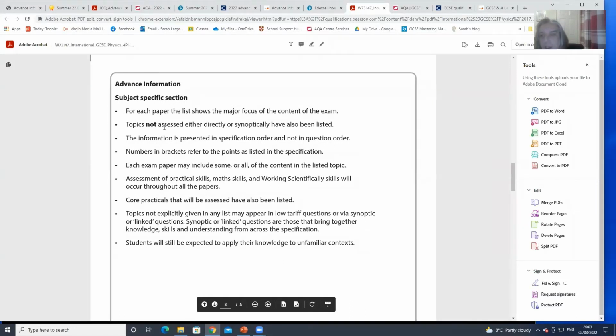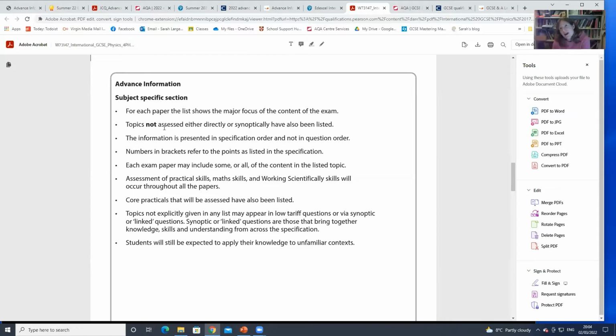It's probably worth mentioning, if you're not an educational professional, this idea of synoptic questions is something we've been bandying that word around, and I had to Google it, because it's a fairly modern way of putting it. It's a question that assesses across the spec, that you bring in different areas. So when we're saying that things might be assessed synoptically, that's what we mean: the question won't focus on them, but you might be required to know that bit of information, or that bit of information might help you answer that question.